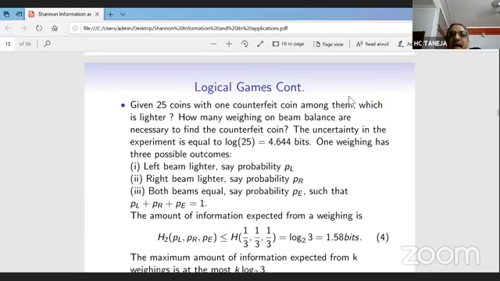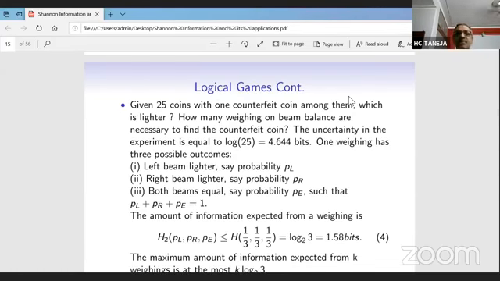Now one weighing has 3 possible answers. If you do one weighing, then you can get 3 possible answers. Left beam is lighter, say its probability is PL. Right beam is lighter, say its probability is PR. And both beams are equal, say its probability is PE.